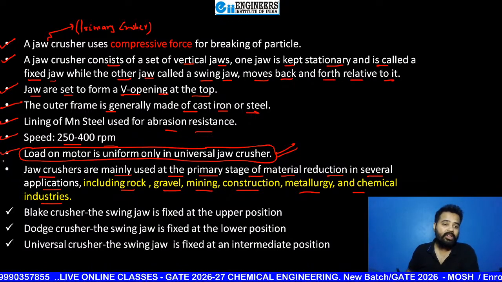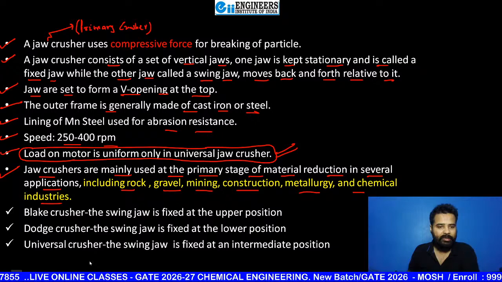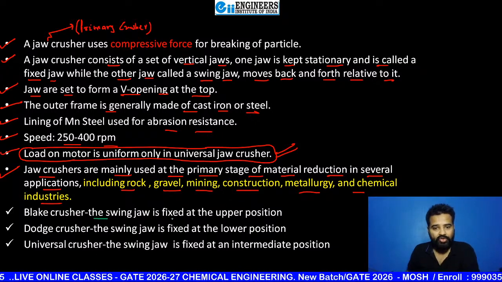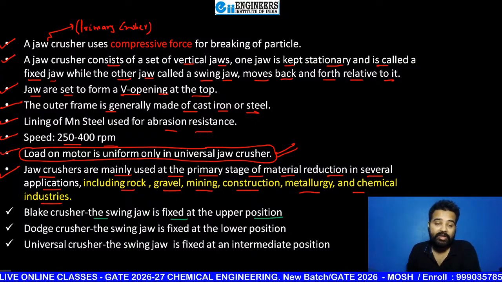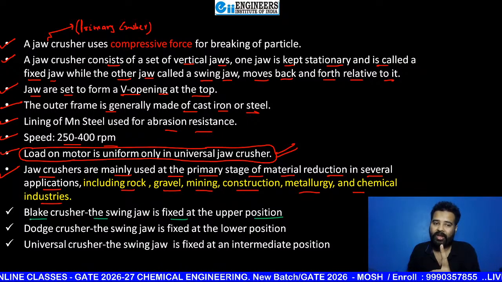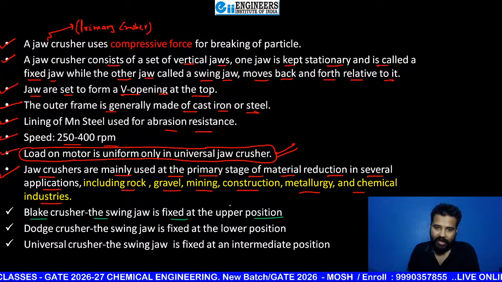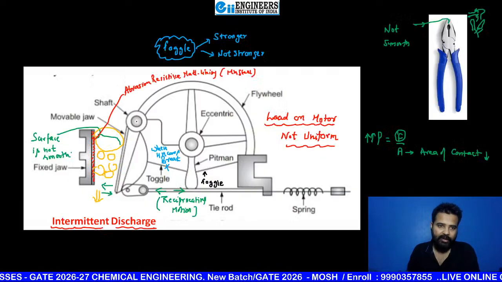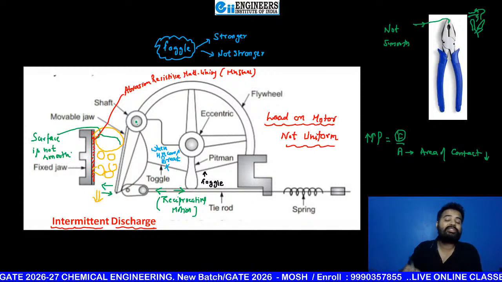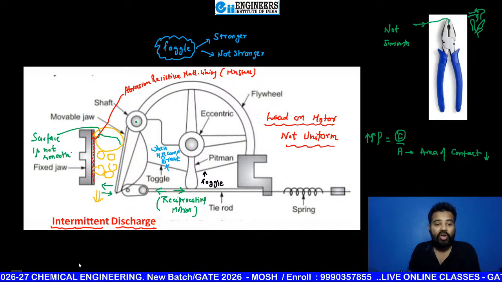Okay. Now, see these last 3 points already discussed by me. Blake jaw crusher, the swing jaw is fixed at the upper position. In Blake, this is BLAKE, this is not black. This is based upon a name. Okay, so Blake crusher: swinging jaw is fixed at upper. See, fixed at upper. That means this diagram made by me is of a Blake jaw crusher.